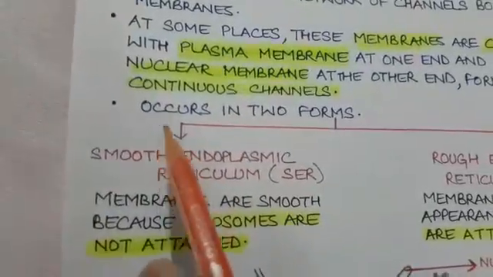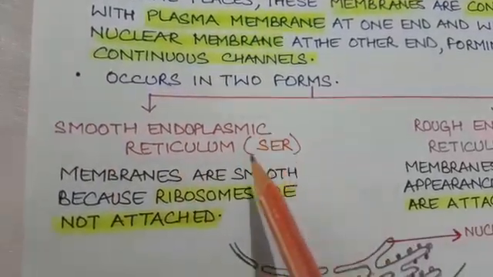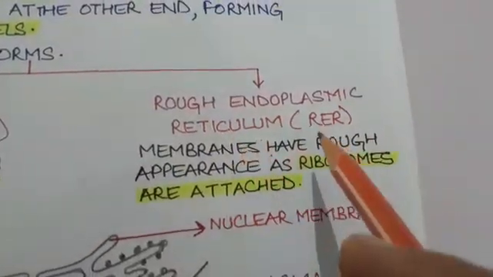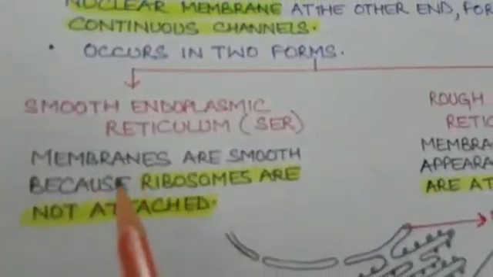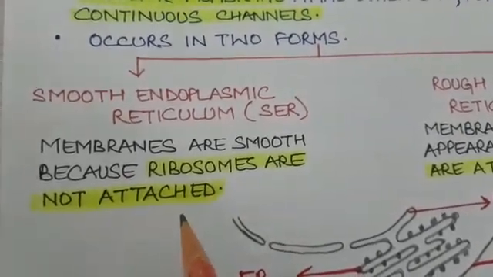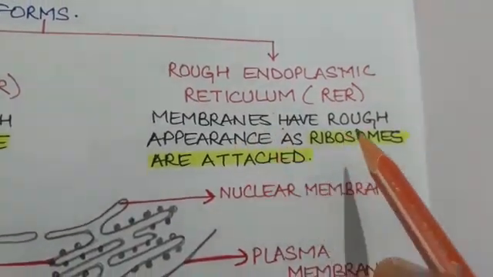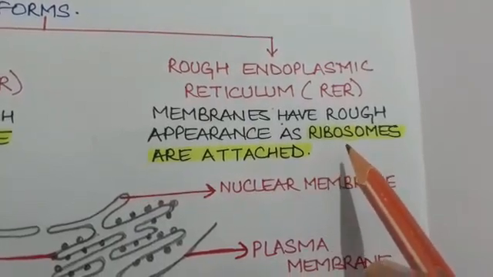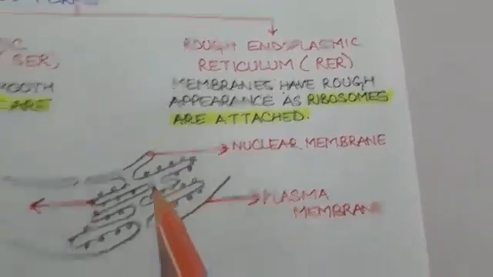Now it occurs in two forms, students. Smooth endoplasmic reticulum, abbreviated SER, and the rough endoplasmic reticulum, abbreviated RER. Now why are they called smooth and rough? Because smooth endoplasmic reticulum does not have ribosomes attached on its surface, so its appearance is smooth, and the rough endoplasmic reticulum has a rough appearance because ribosomes are attached on its surface.